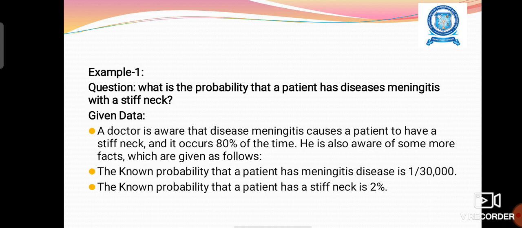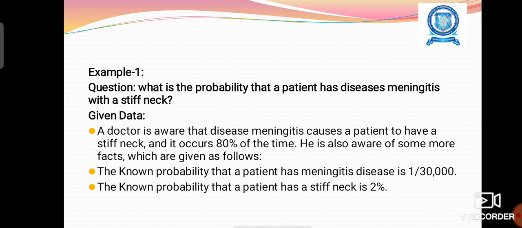And we can see another example. What is the probability that a patient has the disease meningitis with a stiff neck? The meaning is, stiff neck may be one of the symptoms of the particular disease meningitis. So we want to calculate the probability of the patients having the disease meningitis if they have a stiff neck. The given data: a doctor is telling some statistics, that meningitis causes the patient to have a stiff neck and it occurs 80% of the time. That is, 80% of the patients who have meningitis will also have a stiff neck.